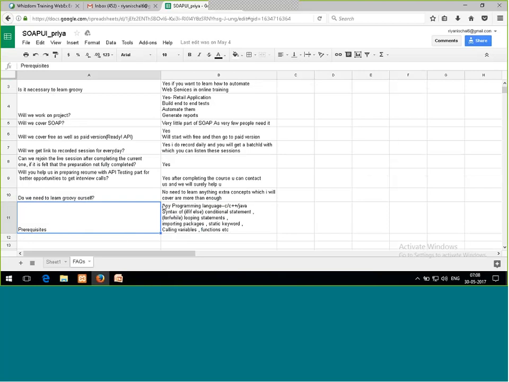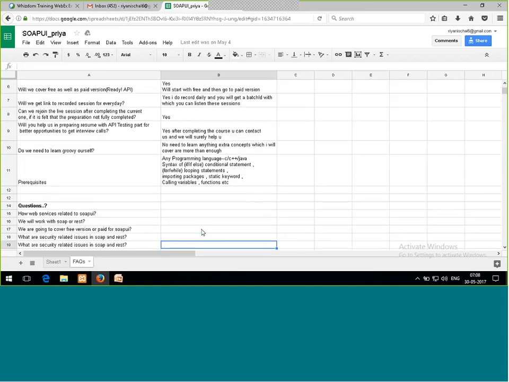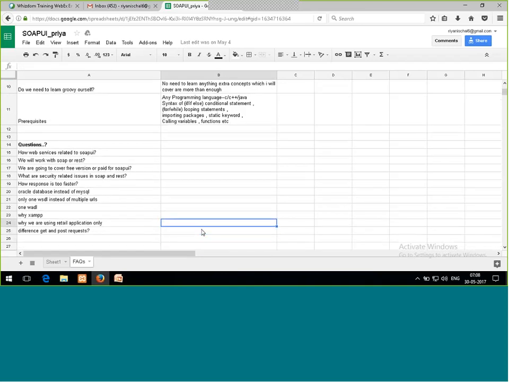Then what are the things which you must know before coming to class? You only need to know the concepts of programming languages like C, C++, Java, if any, or I can also say .NET as well. If you know how to add if-else conditions, how to add loops, then it's more than enough for this SOAPUI session. Also how we can create a function, how we can call it, how we can create variables, like this. The list is going to extend a lot, but these are some technical questions which I don't need to discuss right now.